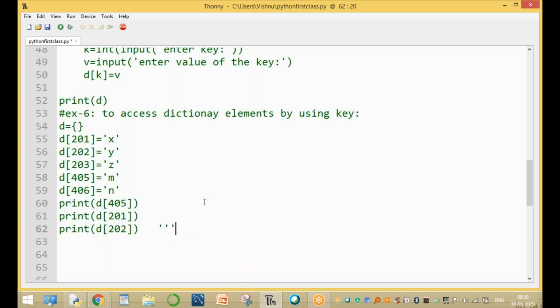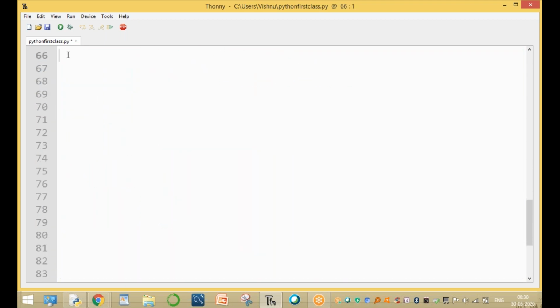Now, what methods are available in dictionary? These are the methods in dictionary. One method is len, which you already know. The second method is max, to find the maximum key. Not values, max is based on keys only.